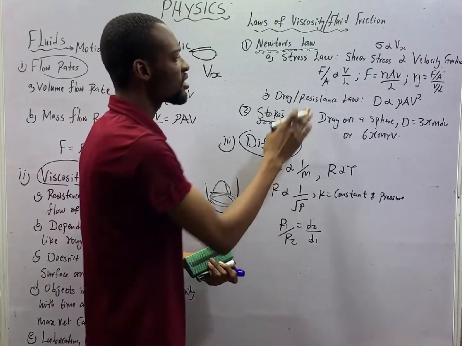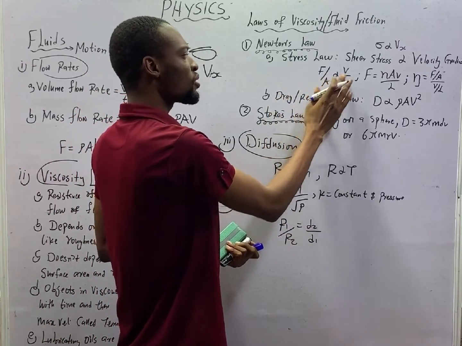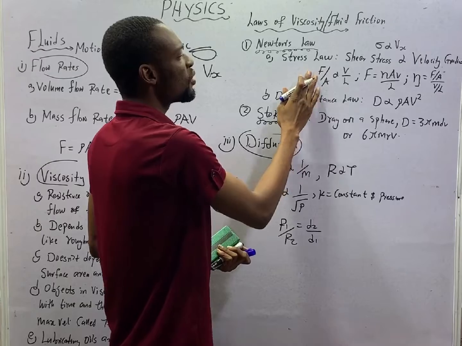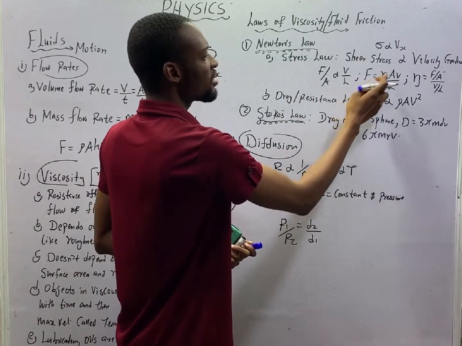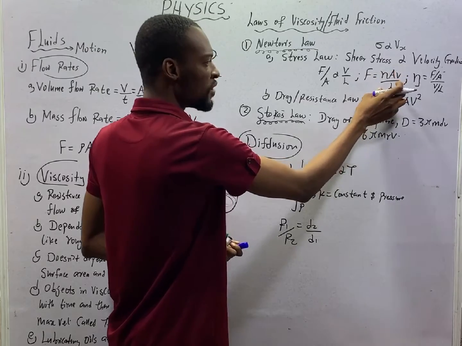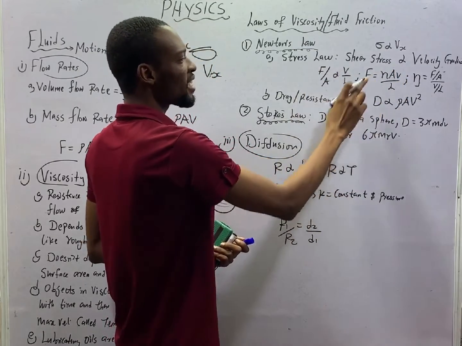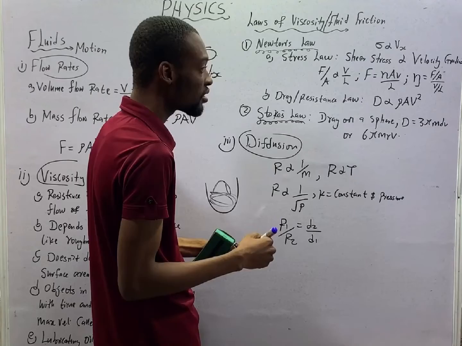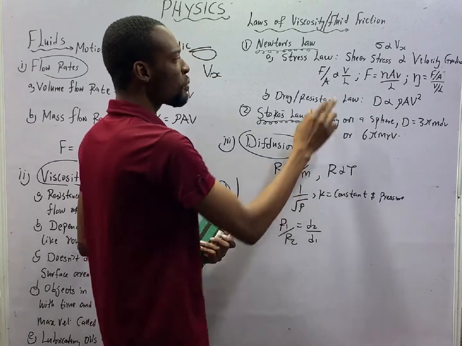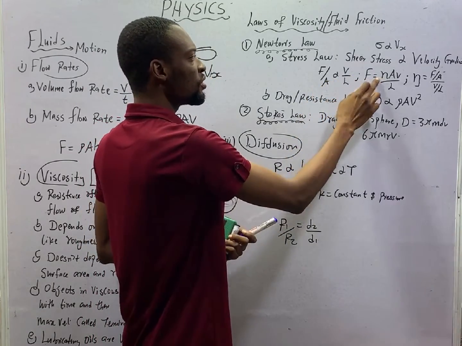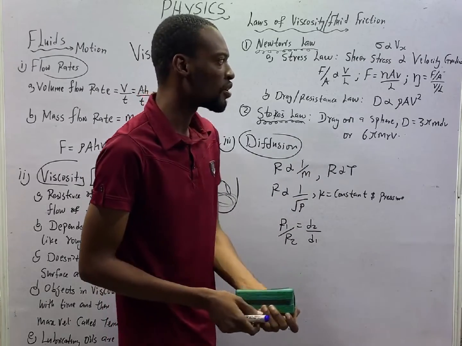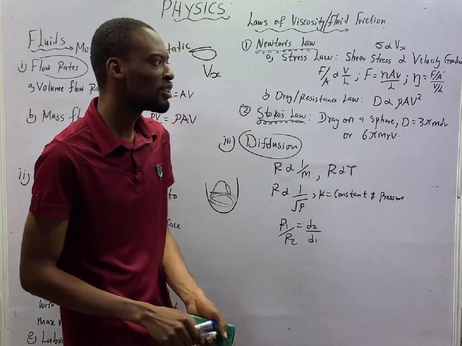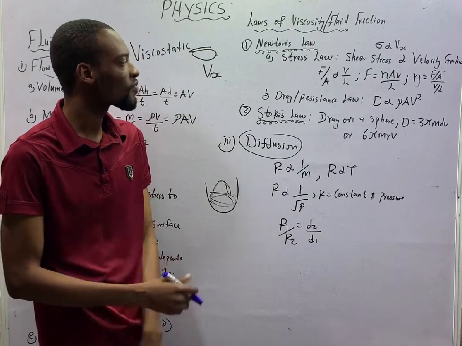And since force over area is proportional to V over L, force will therefore equal viscosity times area times V over L. Once you cross multiply and introduce an equality, changing proportionality to equality, you introduce a constant, which is the viscosity. So viscosity is therefore force over area, velocity over length.